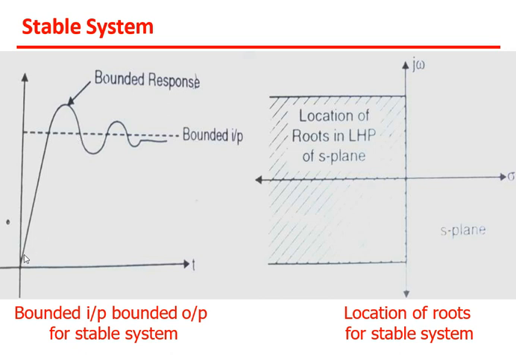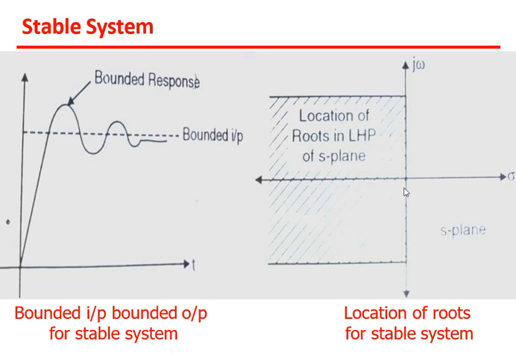If you apply this bounded input, obviously you will get some oscillations, but they are within your specified or designed range, and in that range only you will get the output. It will not fluctuate so much, its amplitude will not be higher than that bounded range, and after that it will settle within some range. That is called a bounded output. So this is the bounded input, bounded output for a stable system.